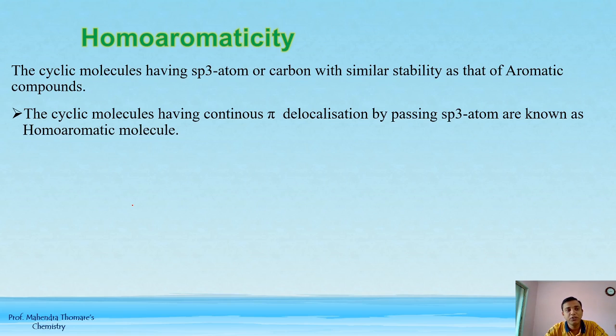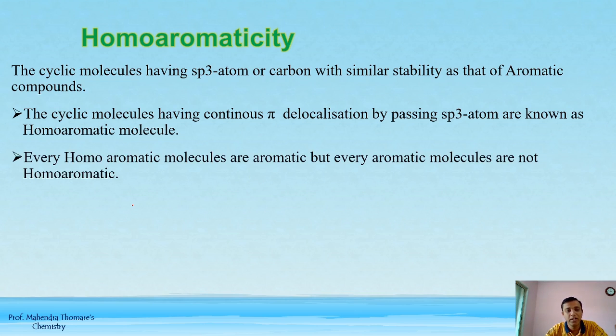The cyclic molecule has continuous pi delocalization, but by bypassing one sp3 atom, meaning we do not consider that one carbon atom and directly do continuous pi delocalization, that is resonance. Every homoaromatic molecule is aromatic, but every aromatic molecule is not homoaromatic. Means all aromatic compounds are not homoaromatic. But all homoaromatic compounds are aromatic.